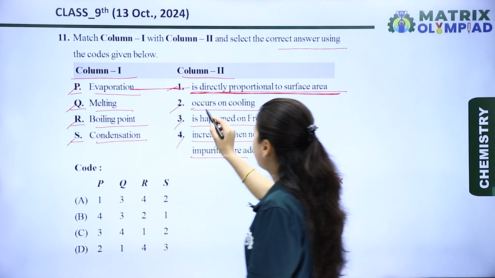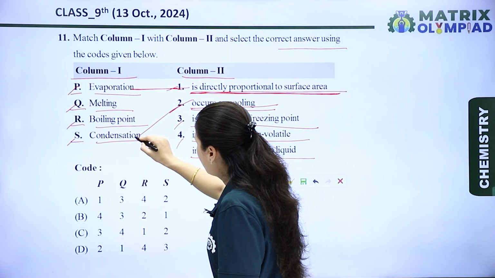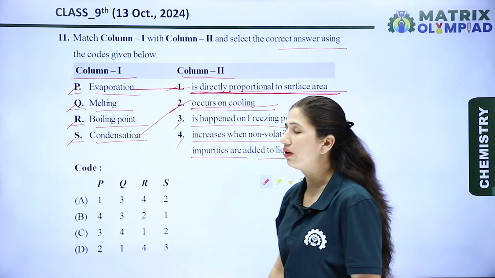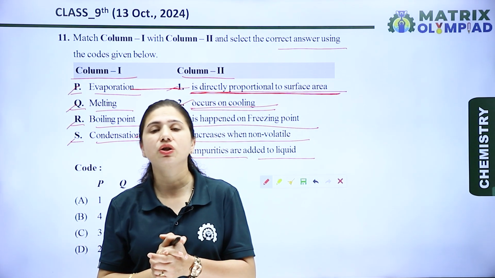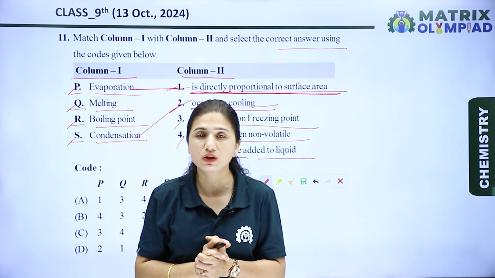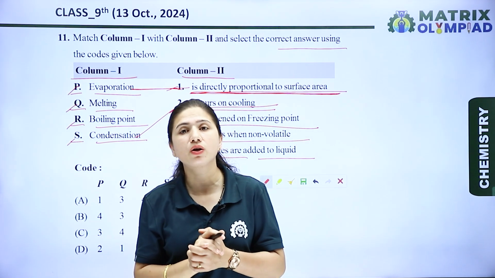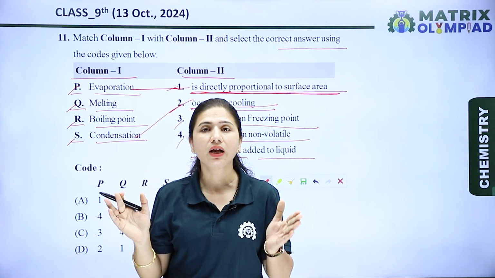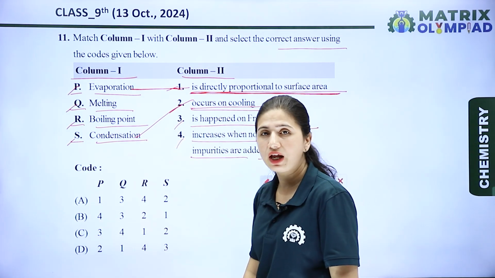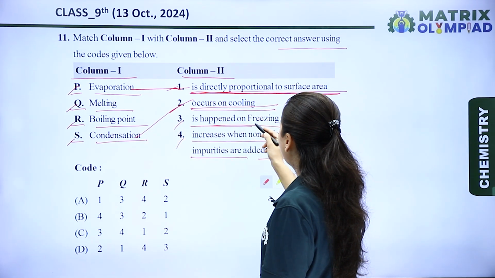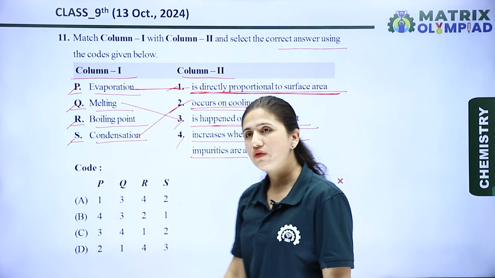Okay, so the next is occurs on cooling. So the condensation occurs on cooling. When we cool, the particles combine with each other, or we can say the intermolecular forces are stronger, and intermolecular spaces between the atoms are lesser. So on cooling, the condensation process will happen. Next is happened on freezing point. So on the freezing point, the melting process will happen.